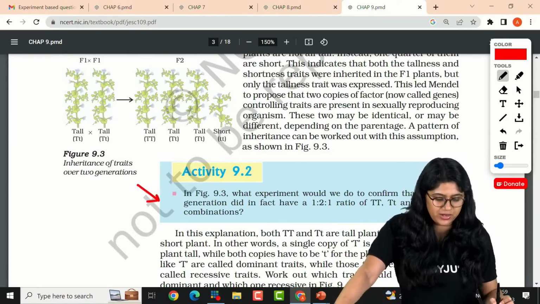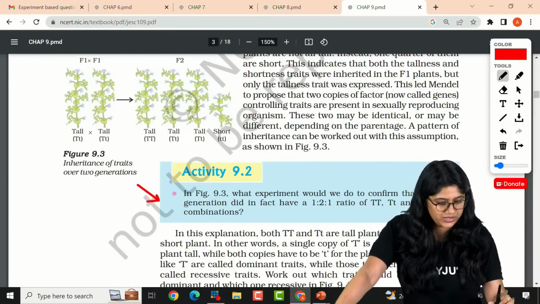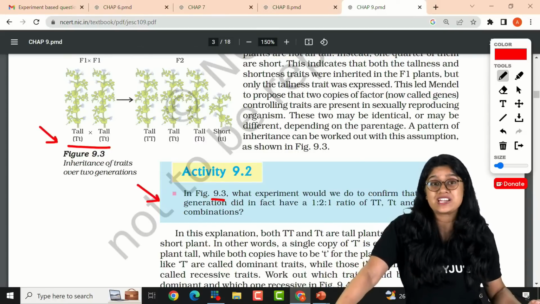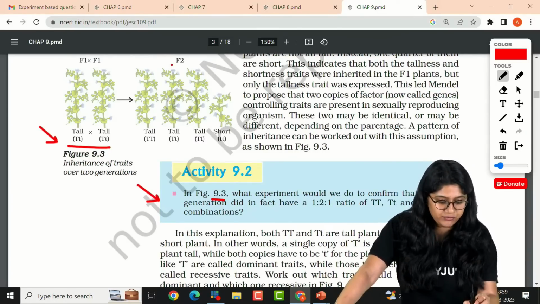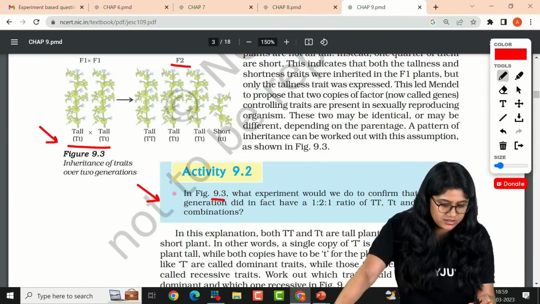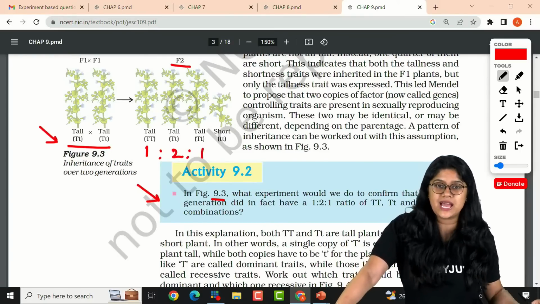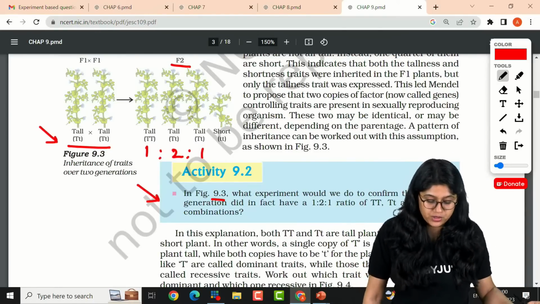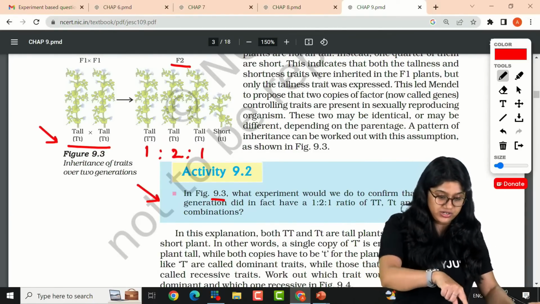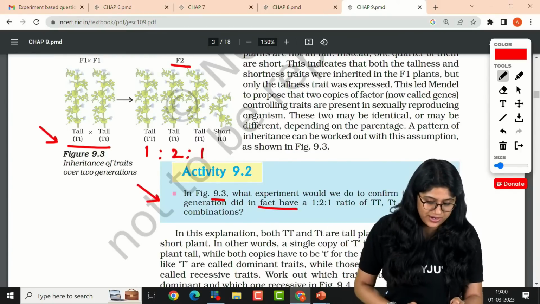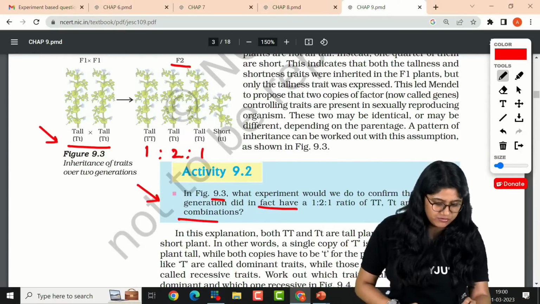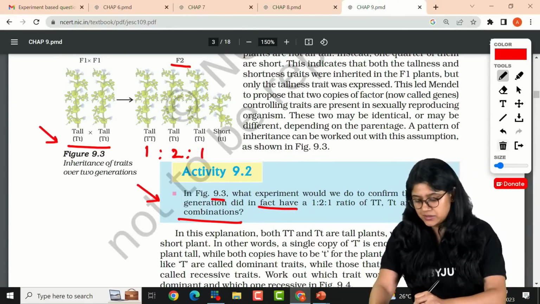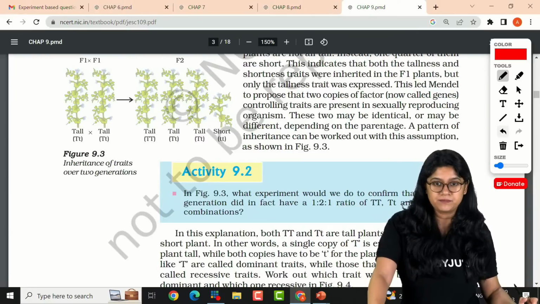Here we have this activity, everyone. It's basically a very easy experiment. In the figure over here, we have the F1 generation, which was heterozygous. And in the F2 generation, the result was the 1:2:1, or the 3:1. So the question is, what experiment would we do to confirm that the F2 generation did have this ratio? We will do the monohybrid cross, and that's how we'll be able to know this. So there's nothing much for you to worry about in this particular activity.